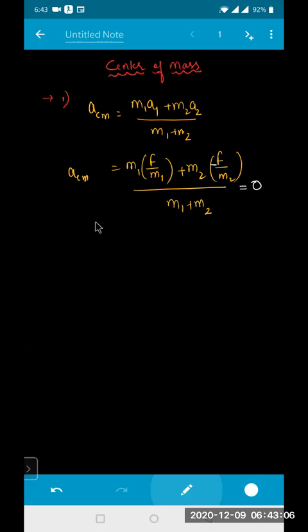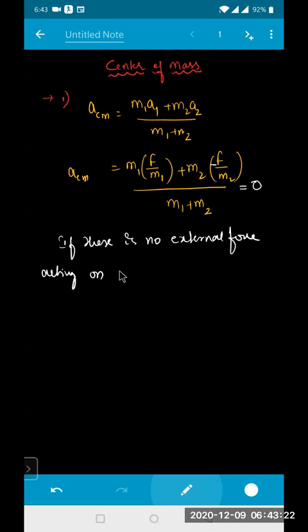That means if there is no external force acting on the system, then F is nothing but the internal forces.